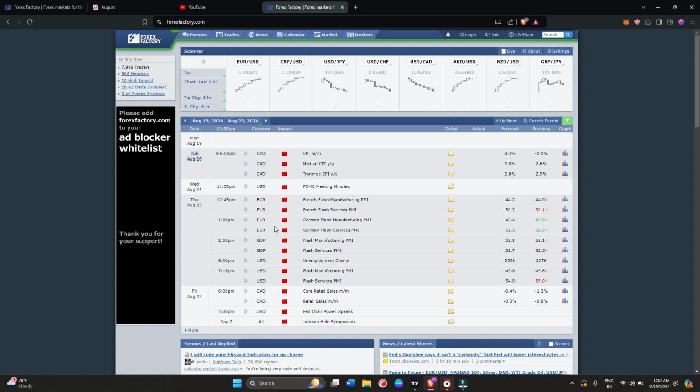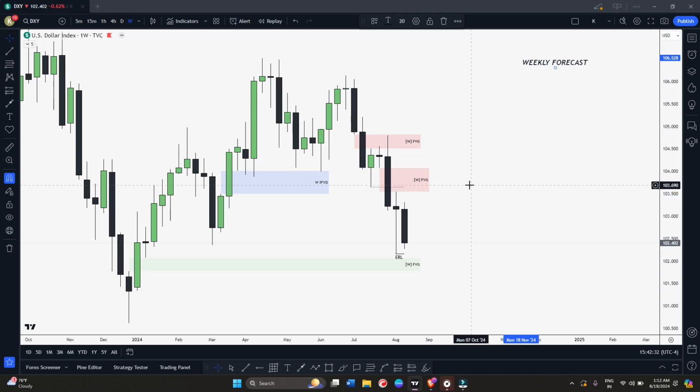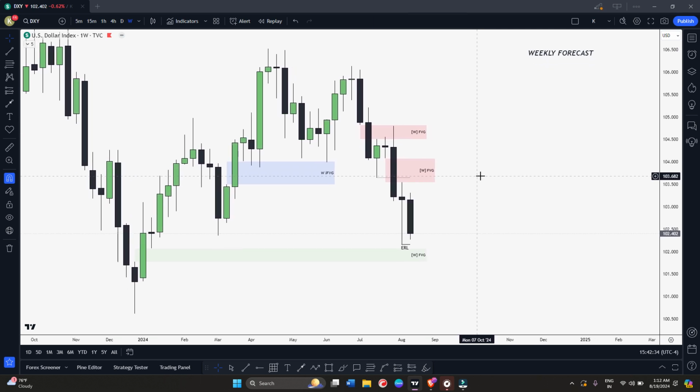So Monday, I am expecting consolidation. Tuesday can be a manipulation, and then we can look for the distribution. So let's come to TradingView and let's start with the weekly time frame.